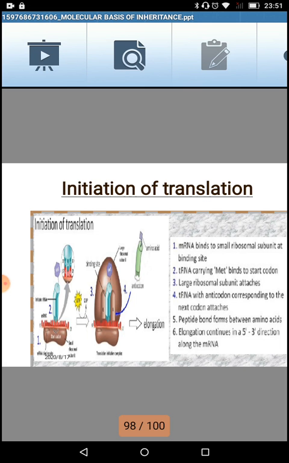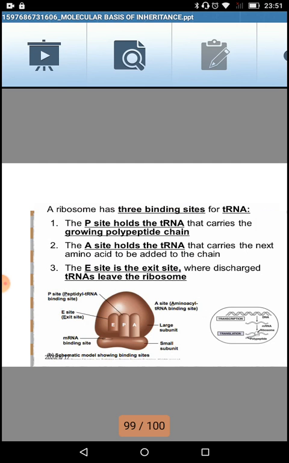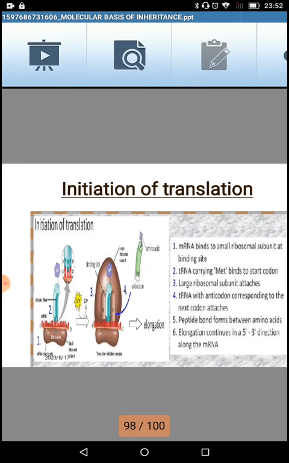Now what is happening in this case? See, in this diagram, first of all, let us have a look at this messenger RNA. It is going to come, then this messenger RNA attaches itself to the small subunit of the ribosome. If you remember from the 11th standard, a ribosome consists of two subunits, a smaller subunit and a bigger subunit. So the smaller subunit first comes and attaches to the starting point of the messenger RNA, which will be at the 5' end of the messenger RNA.